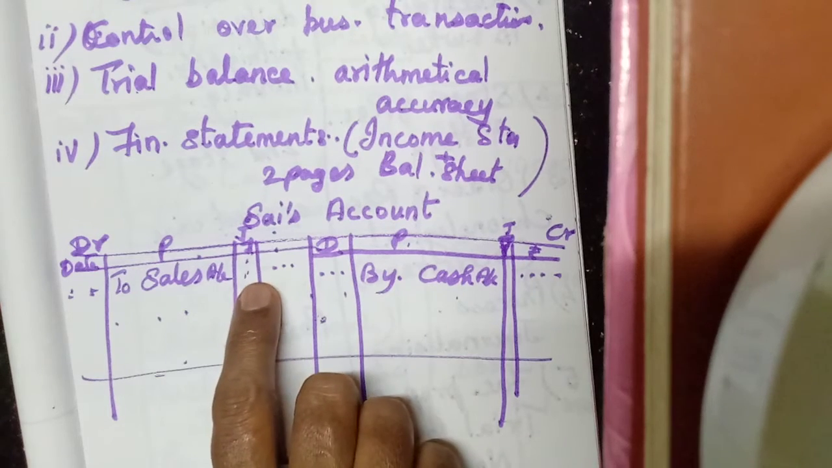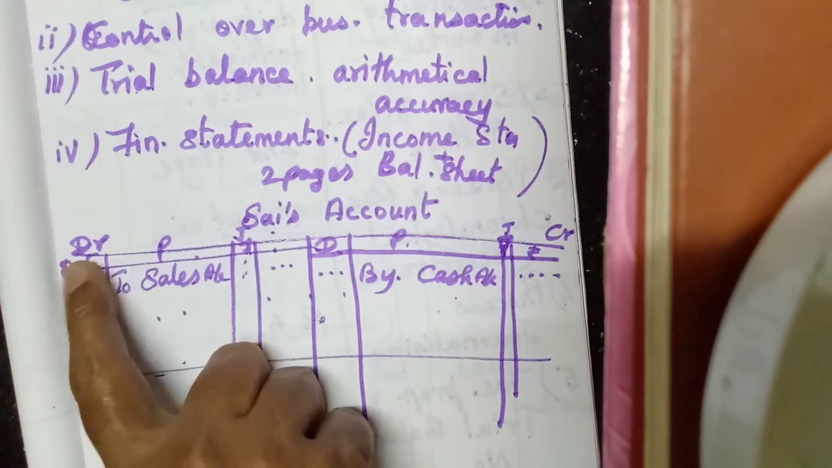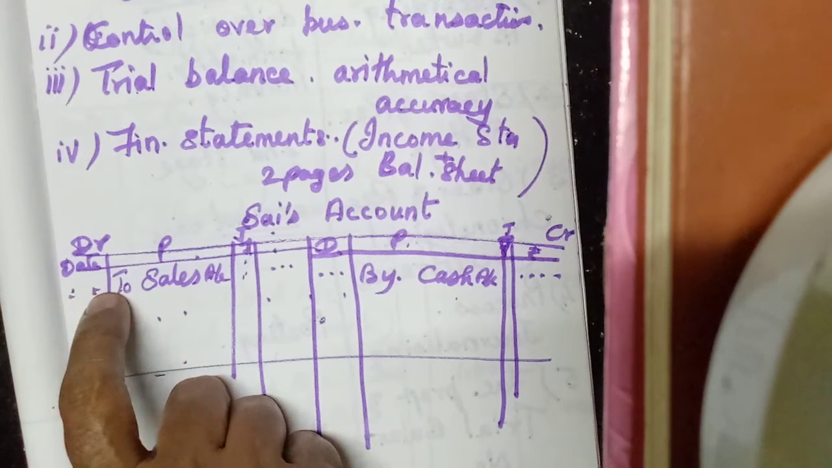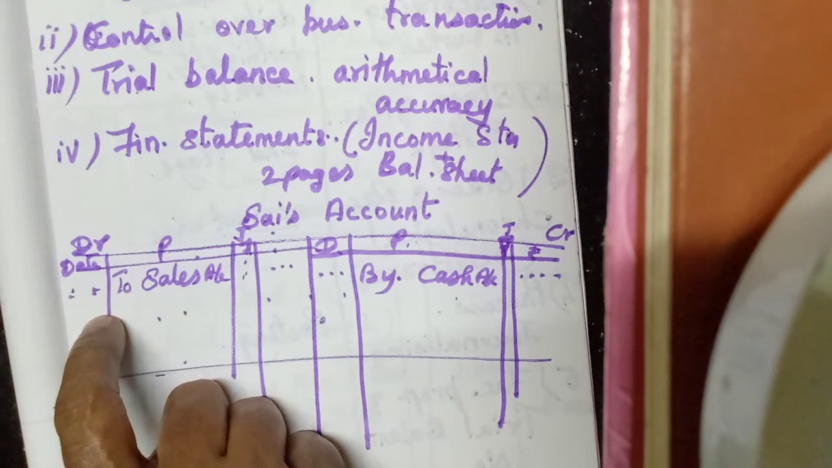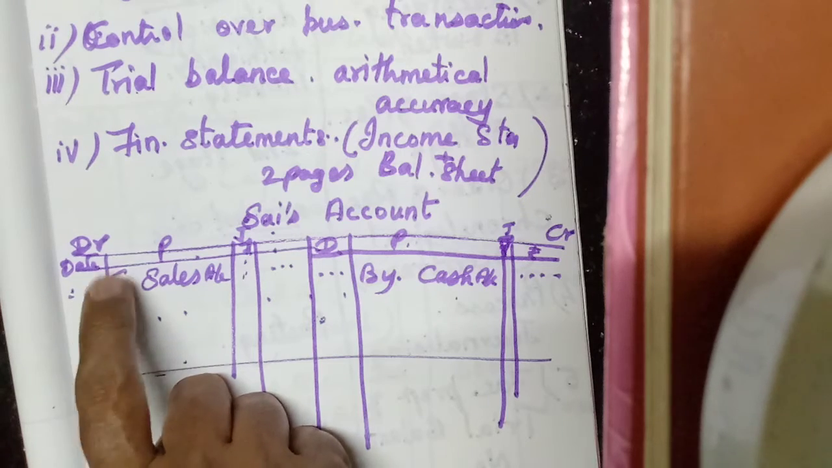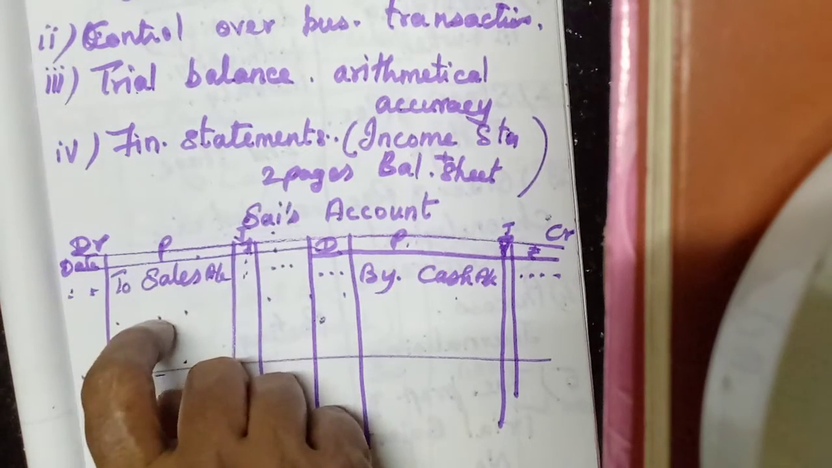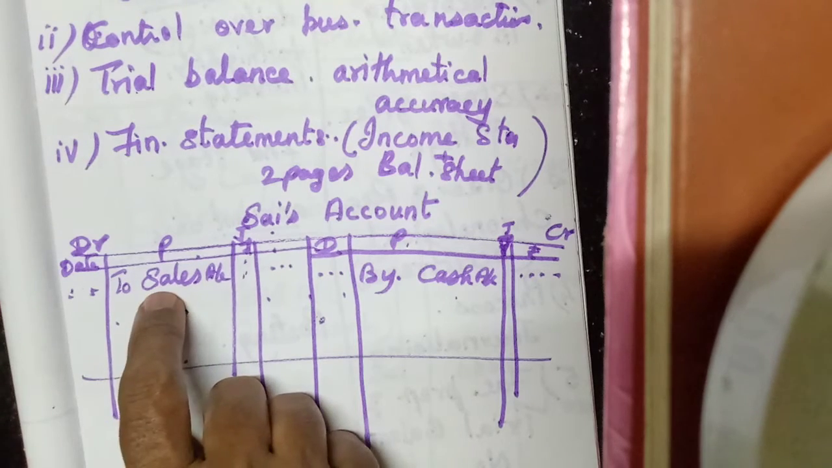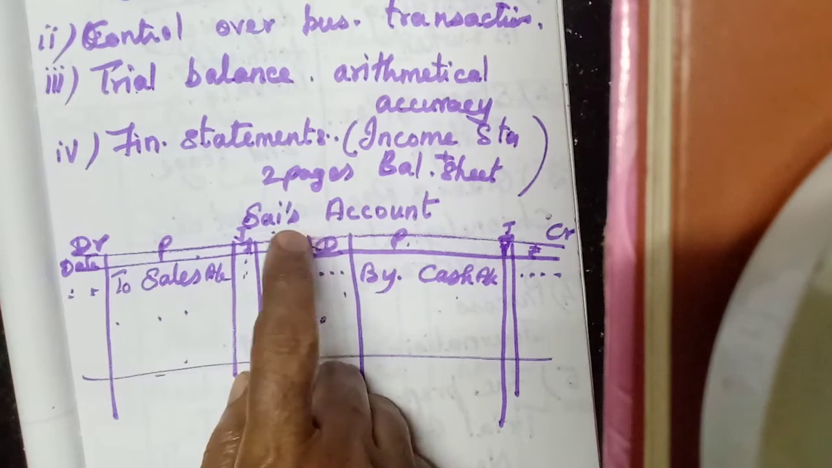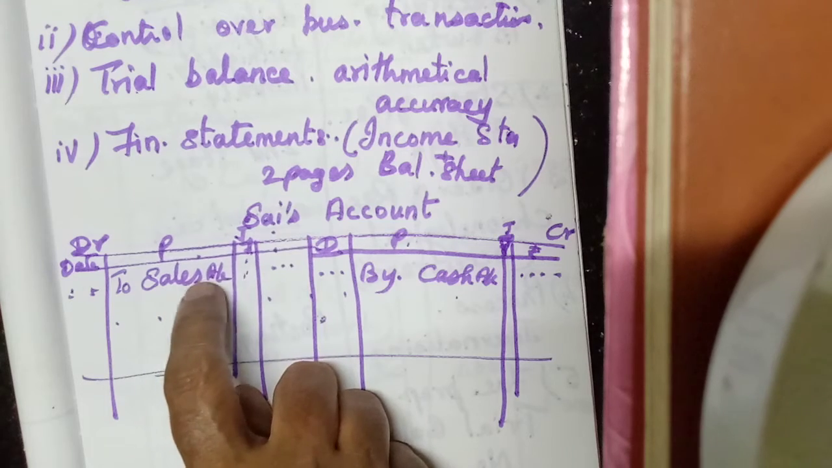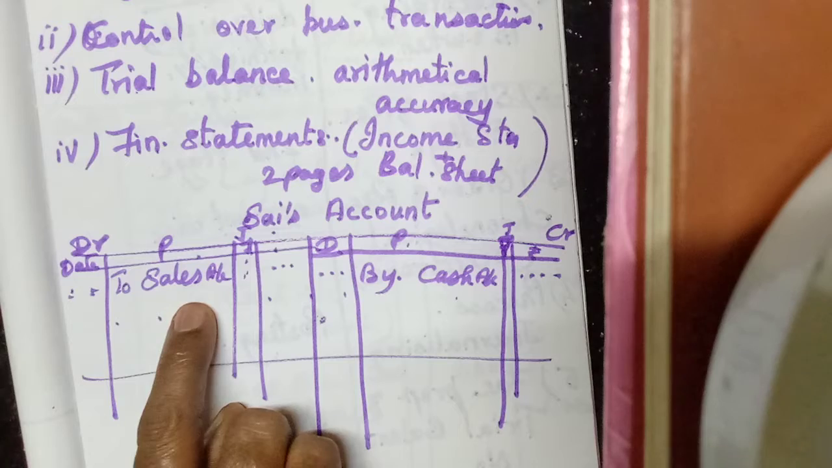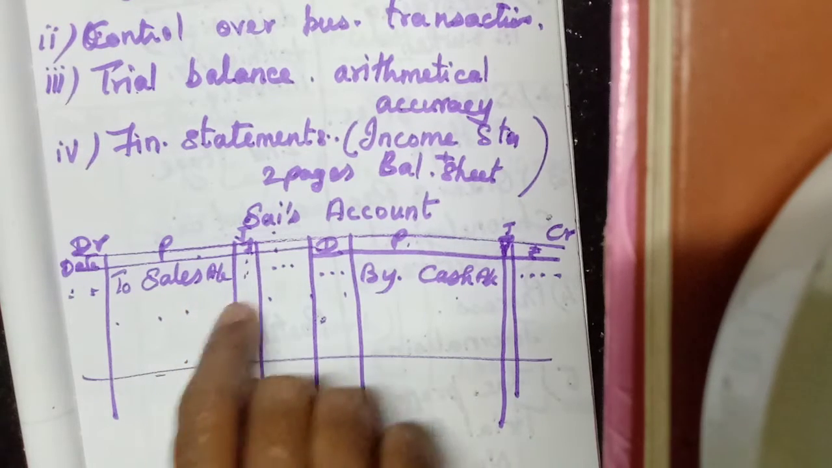Then here you know date we know. First we will write the year, then we will write the month, one small column there we will write the date. Then debit side if we post, for example cash account, choice account data to sales, it's on credit sales. So choice account data to sales account we have to write.